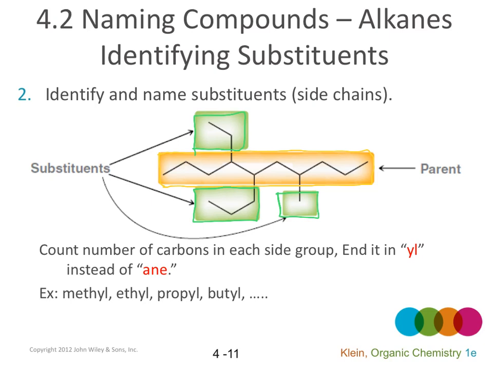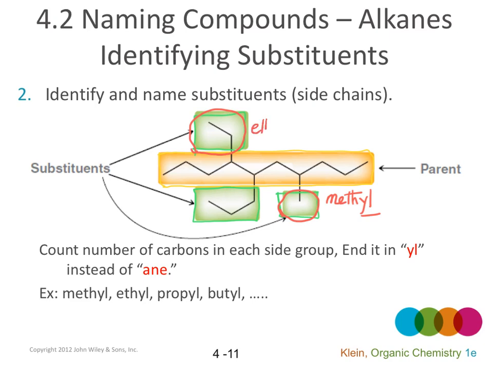For example, this side chain has only 1 carbon. So it is methyl. Met for 1 carbon, and since it's a side chain, the name ends with YL. This is a methyl group. This one on top has 2 carbons.